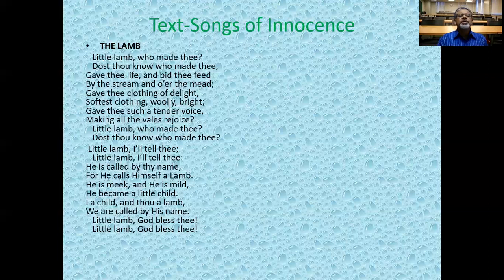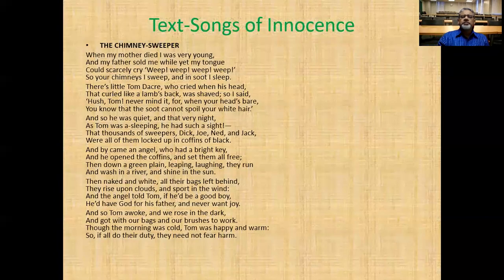This is The Lamb, another very beautiful poem. Dear students, if you read after my class, you will understand the meaning very easily, and you will be delighted to have the poem.